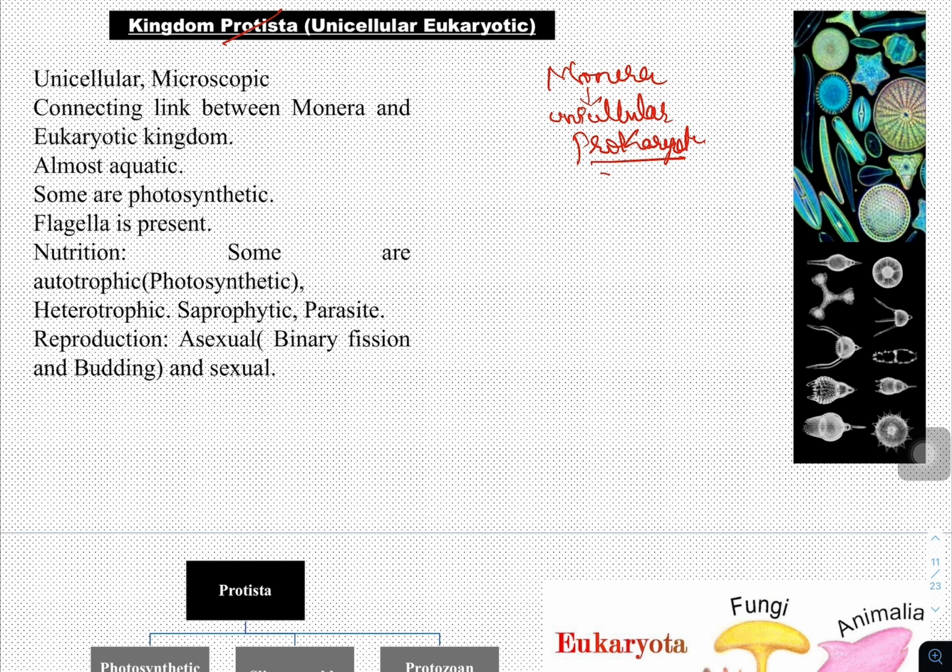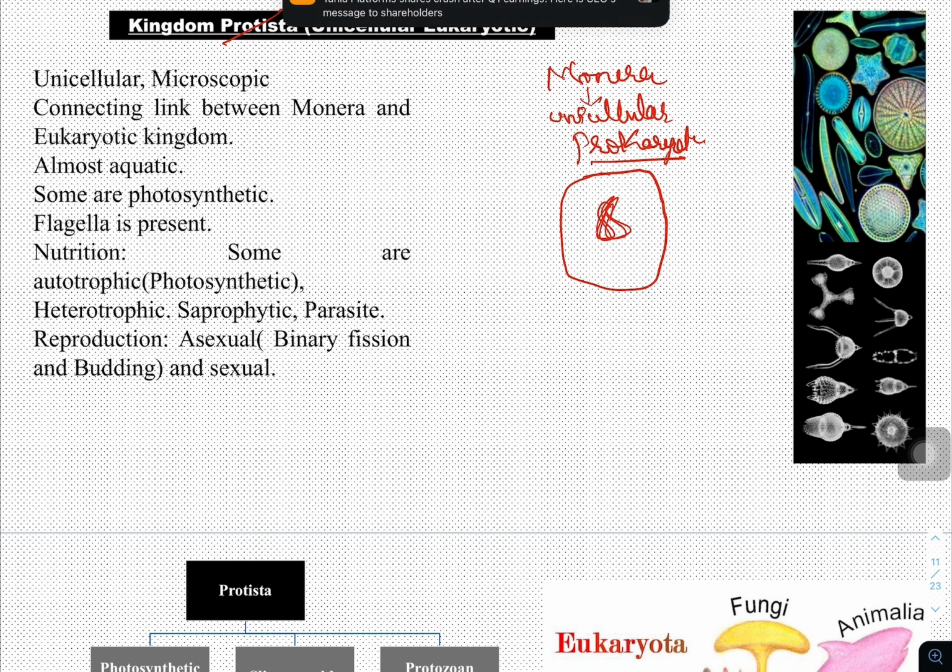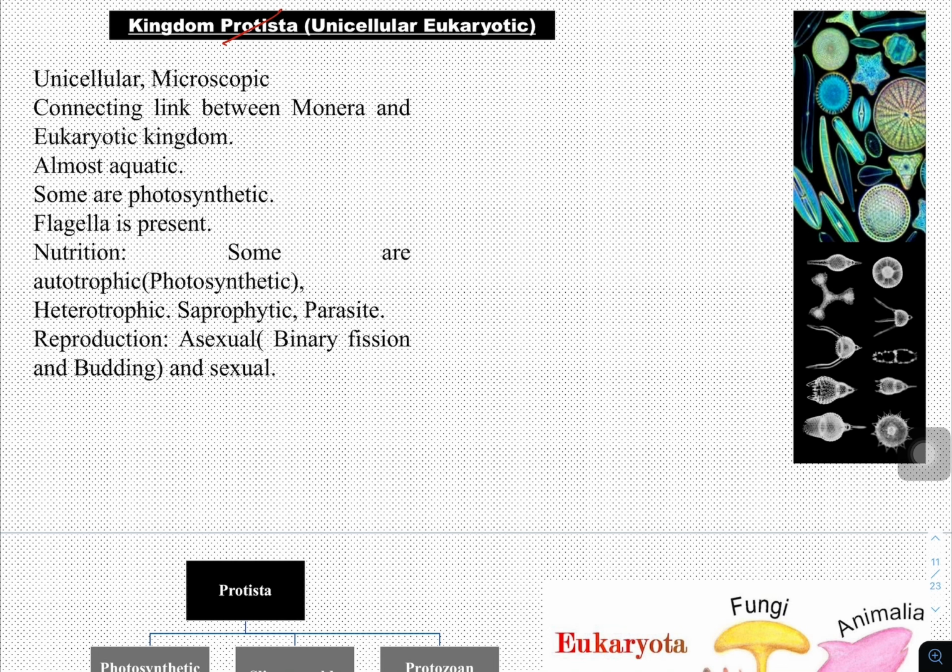A prokaryote is a cell which does not have a nuclear membrane, nucleolus and nucleoplasm. Just DNA is floating on the surface of the cytoplasm. That is called a nucleoid. Here, this kingdom Protista has unicellular eukaryotes. Here only eukaryotes are grouped into this kingdom.